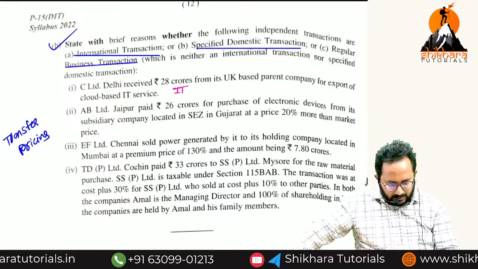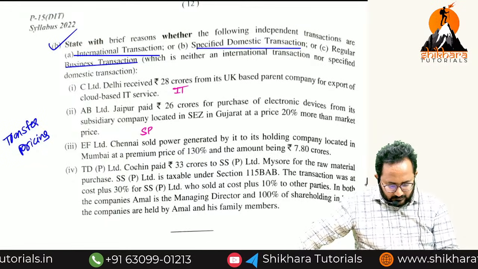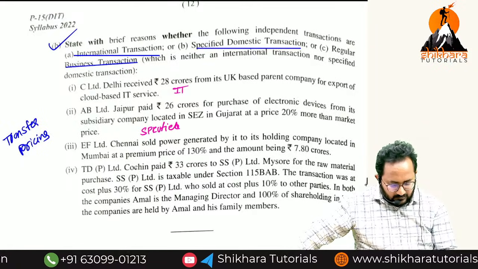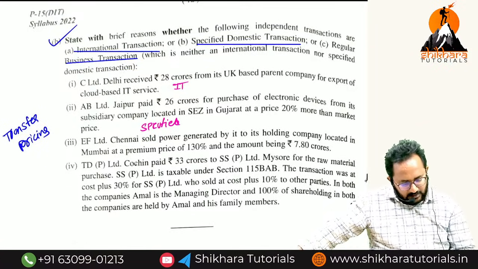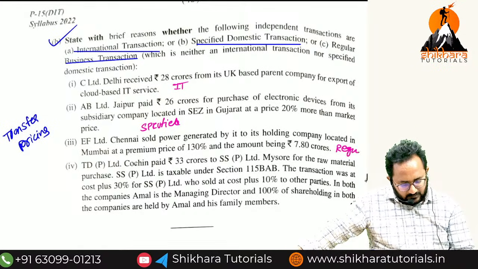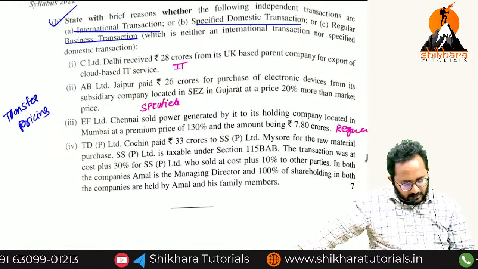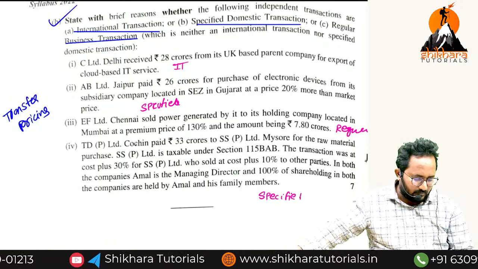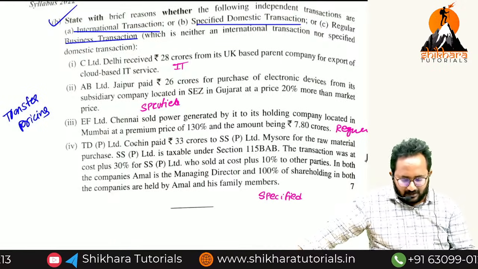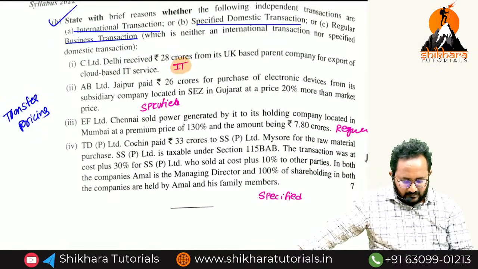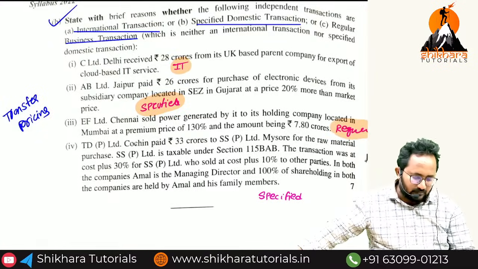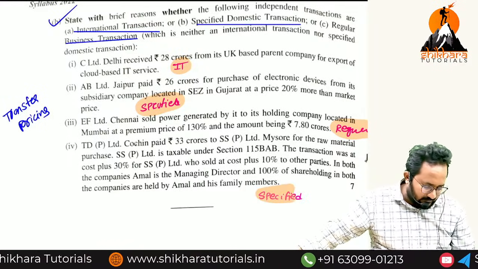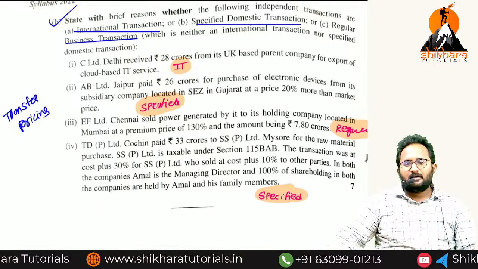Second one is specified domestic transaction. Third one is regular business transaction. Last one is specified domestic transaction. Answer I am saying, ultimately: first one international transaction, second one specified domestic, third one regular transaction, last one specified domestic transaction. Sure.